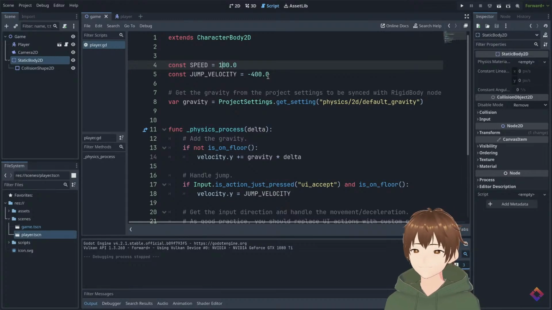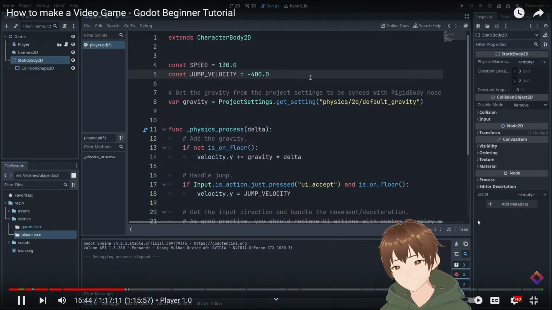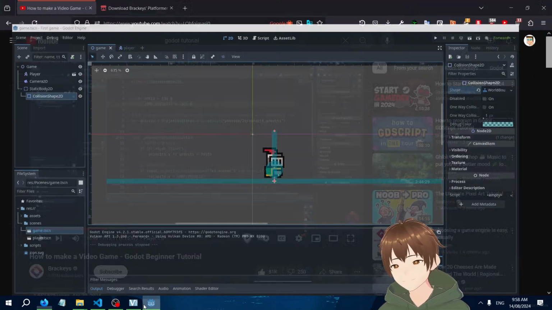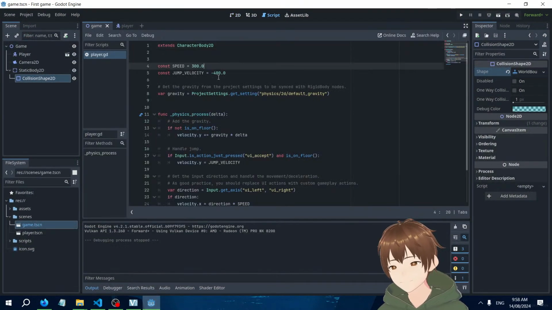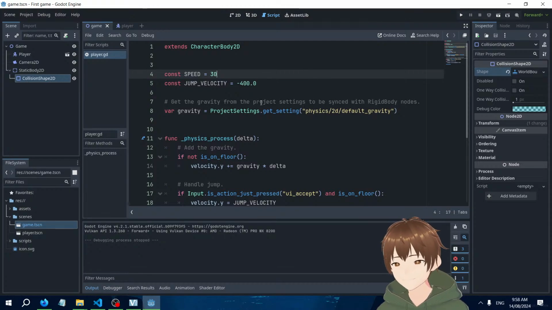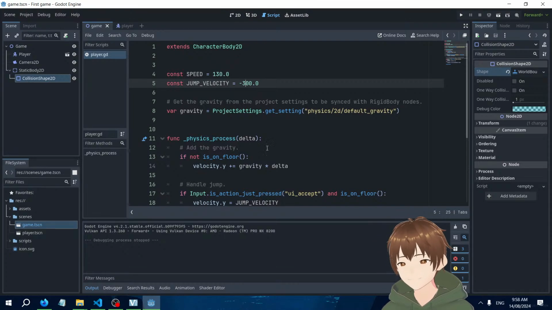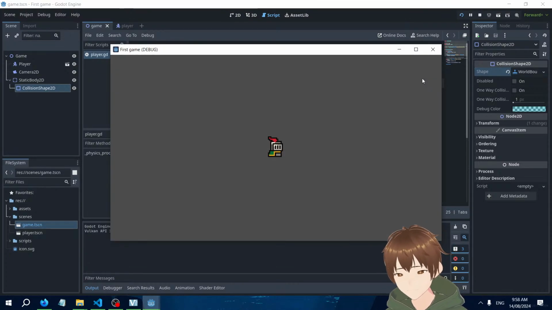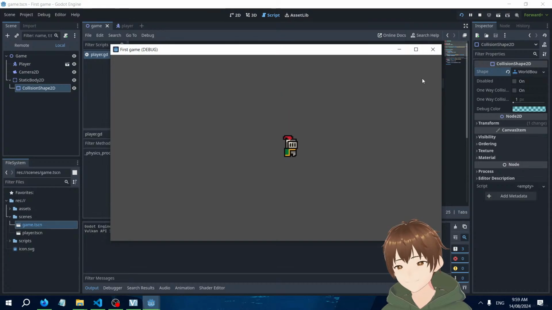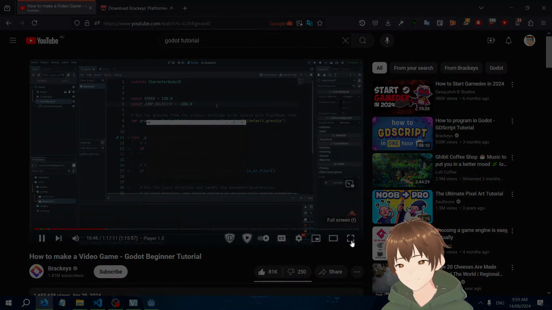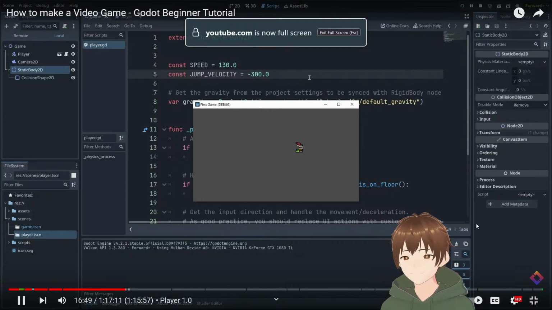So I'm going to set the speed to something less like 130 and the jump velocity to say -300. And now when we play, it looks and feels a lot better.